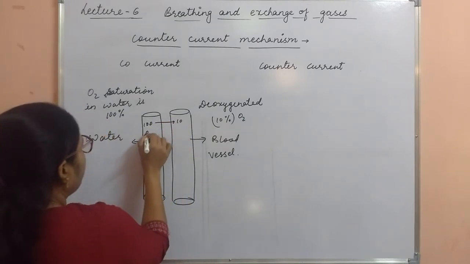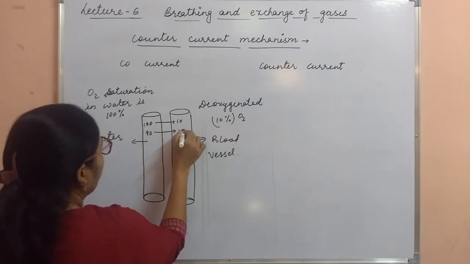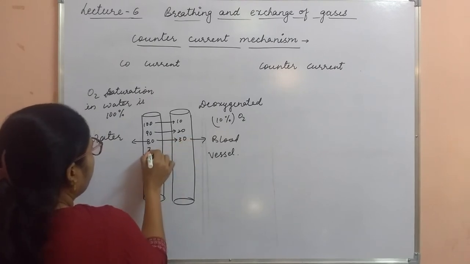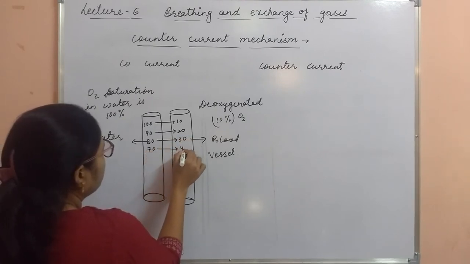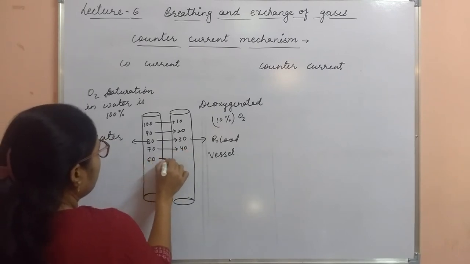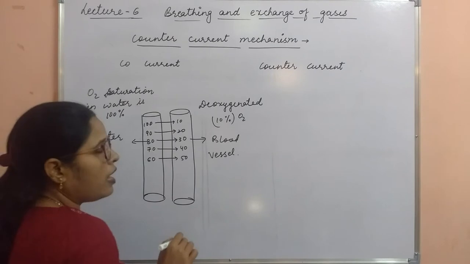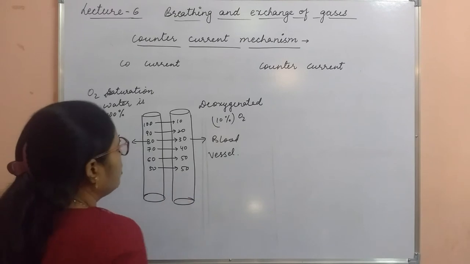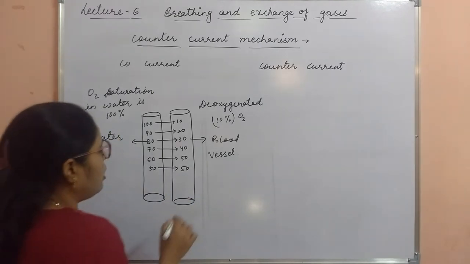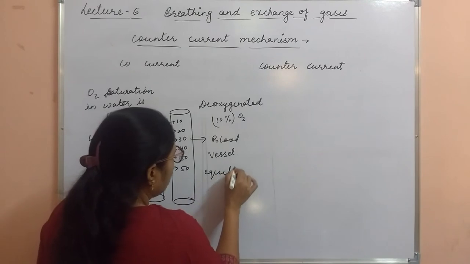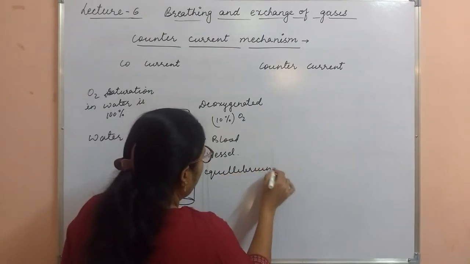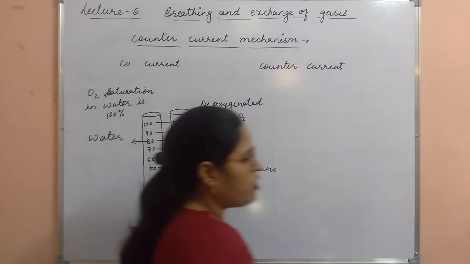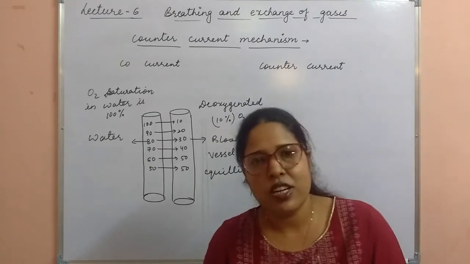Here it becomes 90, here it becomes 20. It becomes 80, it becomes 30. Here it becomes 70, and here it becomes 40. Here it becomes 60, and here it becomes 50. And at the time when it becomes 50-50 at both vessels, clear? This is called the equilibrium condition. So this is the condition of equilibrium when both of the vessels are having 50-50% gaseous concentration. Okay?